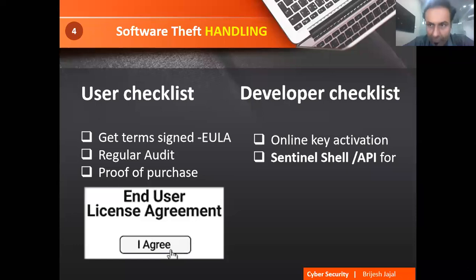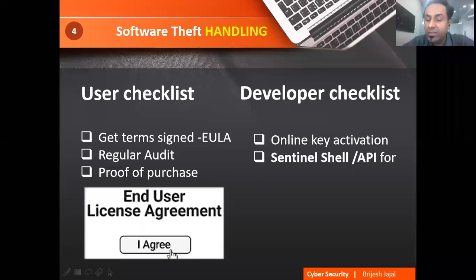Then what is the solution? So the solution is you have online key activation. So I get connected to my website. Then it will ask, please enter the activation code. I will generate an activation code and send it to the user. If the same code is already being used, you cannot allow that, just like what you are doing in OTP.